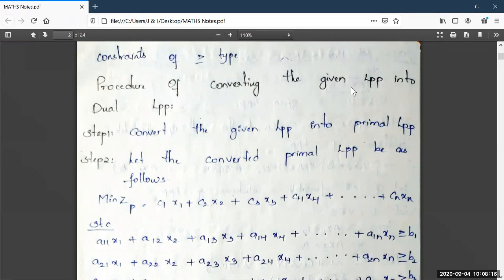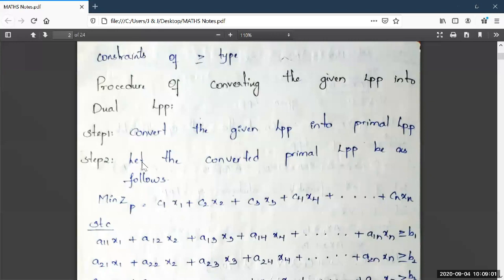One is general form of LPP. It should be converted into primal form of LPP, and this primal form of LPP should be converted into dual form of LPP, right? As we have learned just now, that primal LPP will be either maximization type containing lesser than or equal to constraints, or minimization type containing the constraints greater than or equal to type. So see here, step 1. Here it is a stepwise procedure of converting the given general LPP into dual form of LPP, right? So first we have to convert the given general LPP into primal LPP. It is the first step, right?